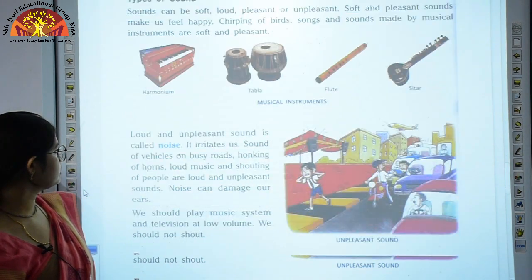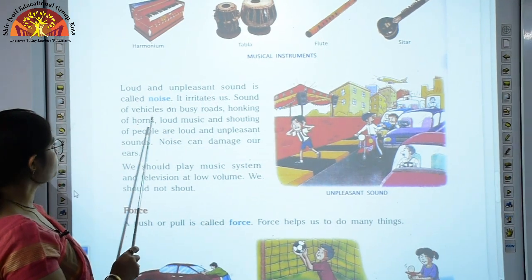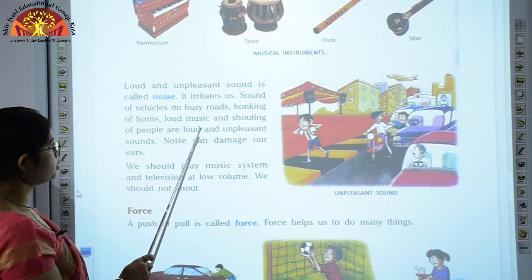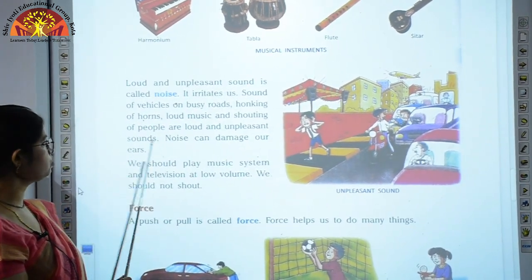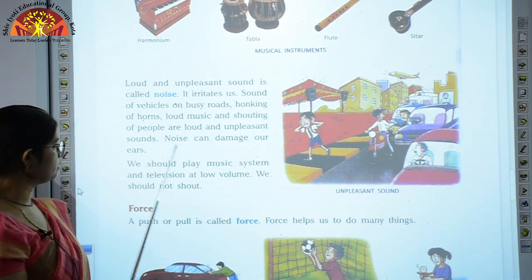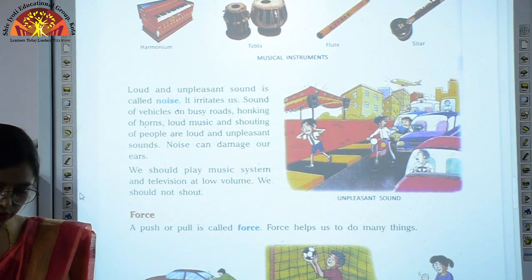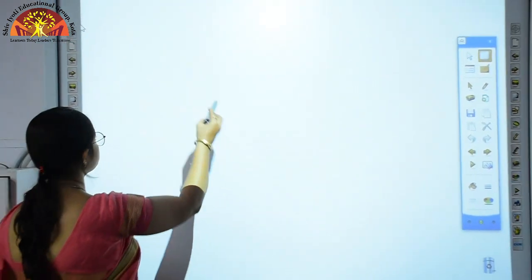Loud and unpleasant sound is called noise. It irritates us. Sound of vehicles on busy road, honking of horns, loud music and shouting of people are loud and unpleasant sounds. Noise can damage our ears. So children, there are basically two types of sounds. So these two types of sound are